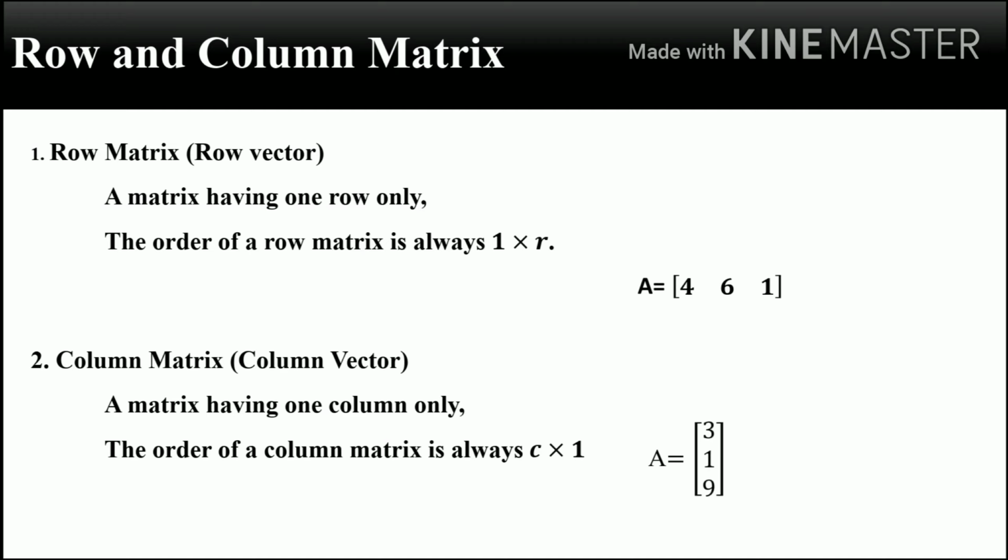The second matrix is the column matrix. A matrix having one column is known as a column matrix. The order of a column matrix is always m × 1. That is, it has m rows and only one column. It is also known as a column vector. For example, the matrix A = [3 1 9] written as a column is a column matrix of order 3 × 1. We can see that only one column is present in this type of matrix A.